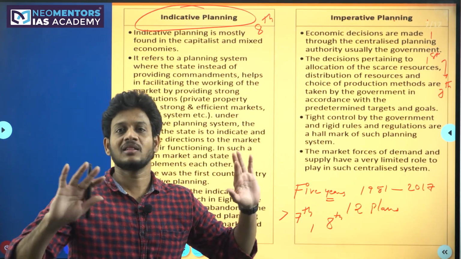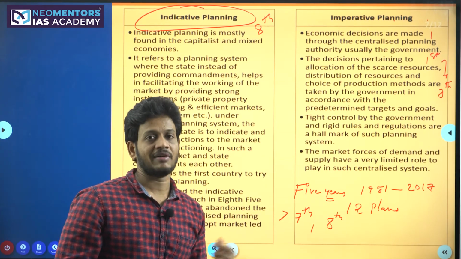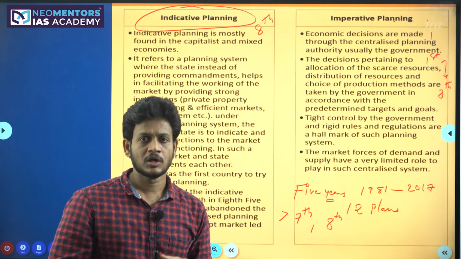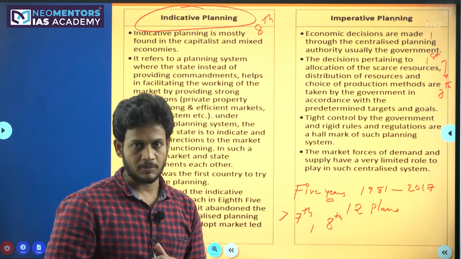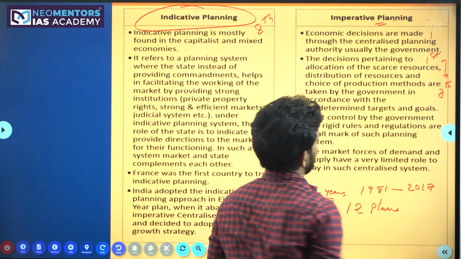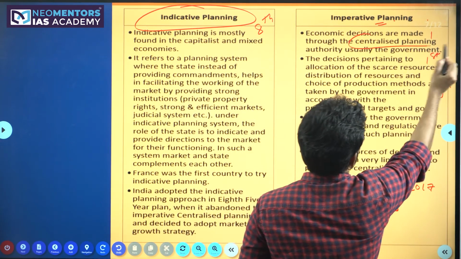So what exactly is the difference between this? You remember, just now earlier I explained totalitarian versus democratic planning. So it is a bit similar to that concept. So let us explore it. First, what exactly is meant by imperative planning? Imperative planning is nothing but centralized planning, as I told you.